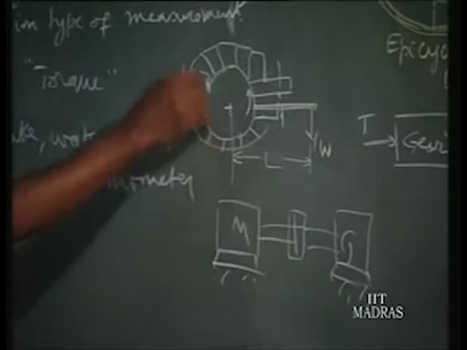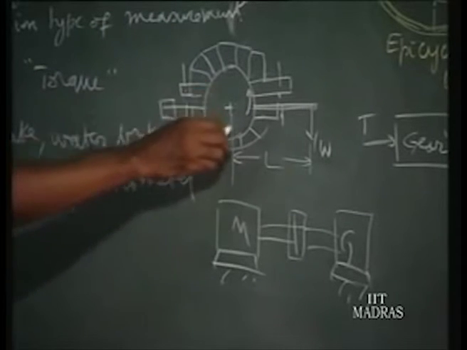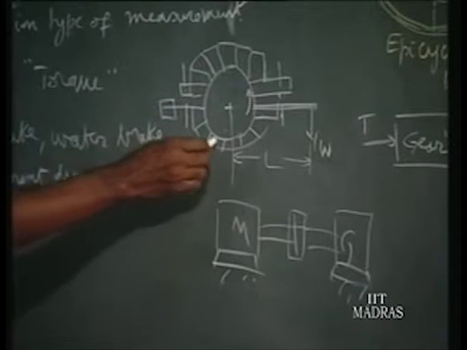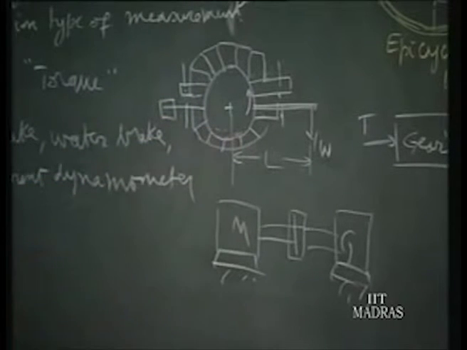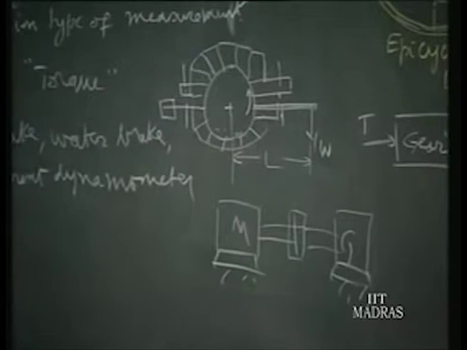So in absorption type, all the energy is absorbed by this method. When you absorb energy, the whole thing is heated, and to cool it, normally in the drum we pour some water during experiments in IC engines. This is one of the experiments at undergraduate level. Otherwise we may have a water brake, where the viscosity of water is made use of, and that is the second torque measurement, using a water brake.